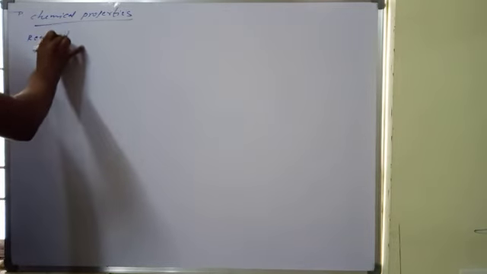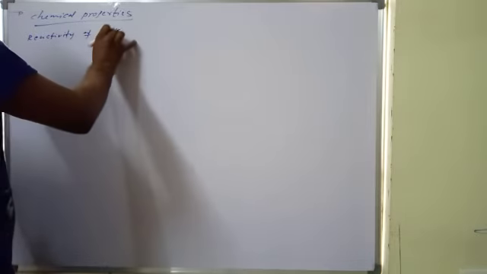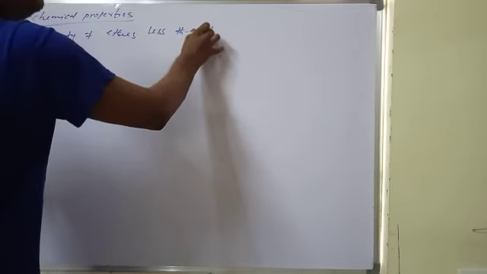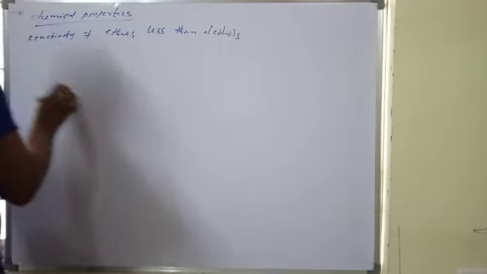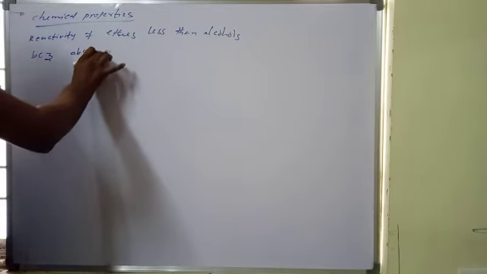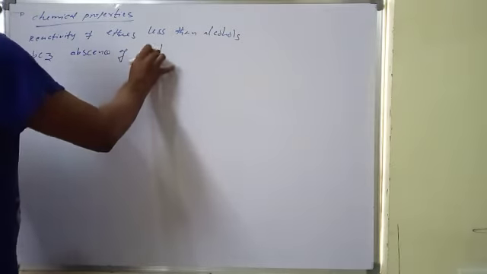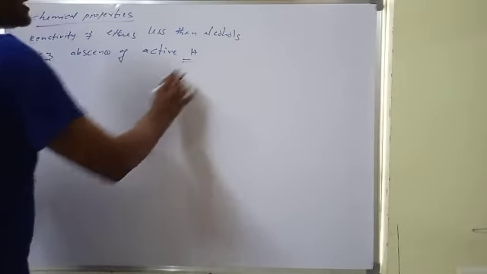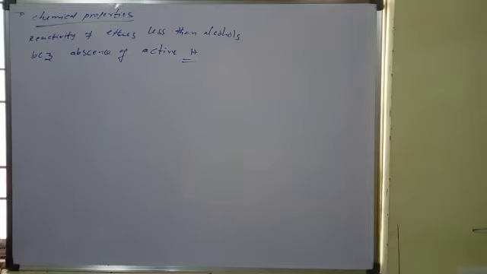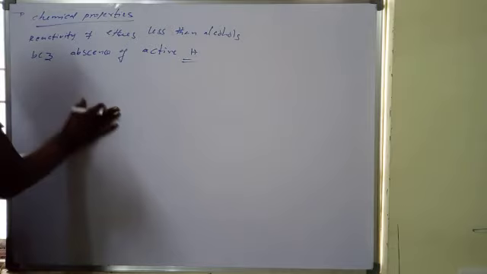Reactivity of ethers is less than alcohols, because of the absence of active hydrogen. Active hydrogen means OH bond. So OH bond is not there, and that's why they are less reactive.